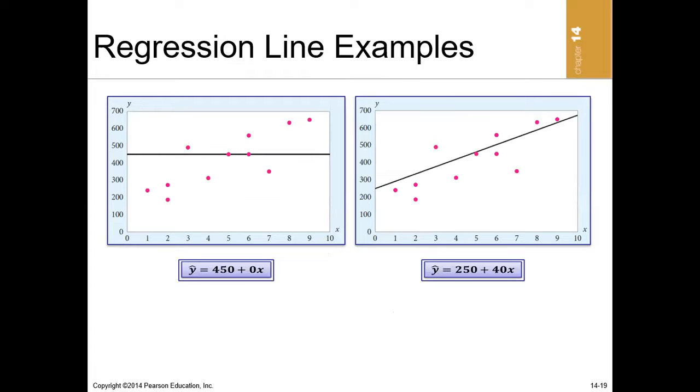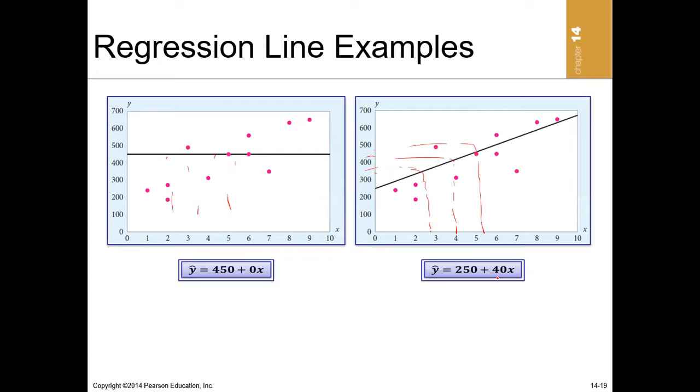So if you look at this first plane here, we have y is equal to 450 plus 0x. That means that the slope is 0. That's why we have a straight line. So the change in y as a result of change in x is 0, because y is not changing for all values of x. Now, if you look at this one, the change in y as a result of changing x is positive, because as x increases, y will also be increasing.